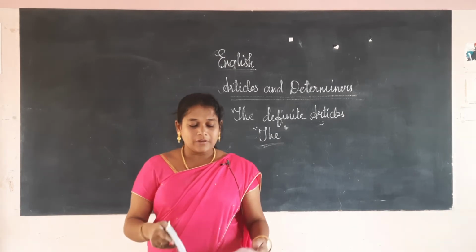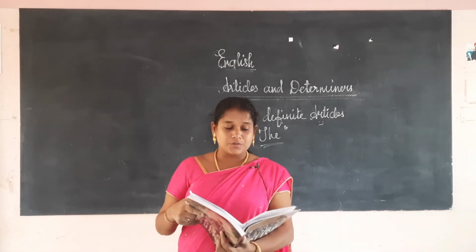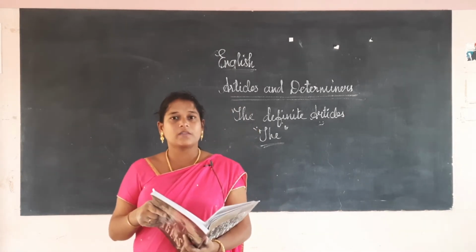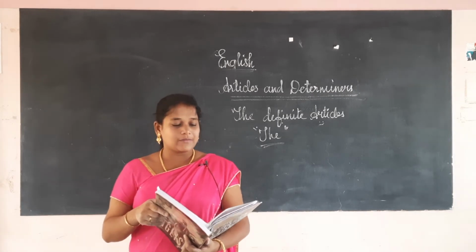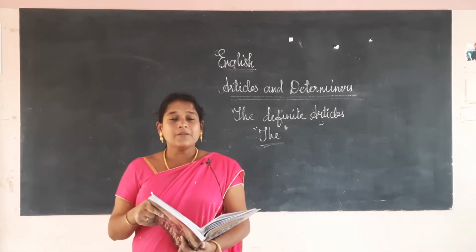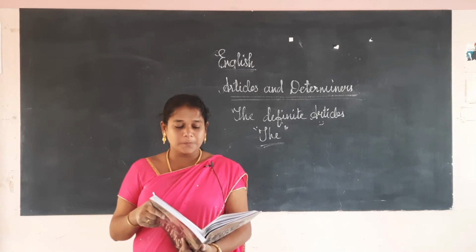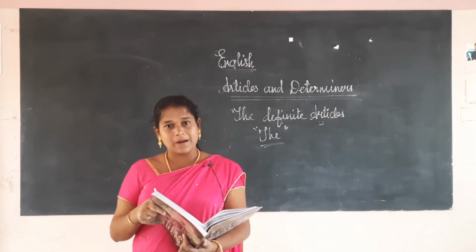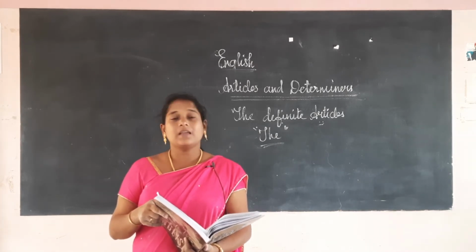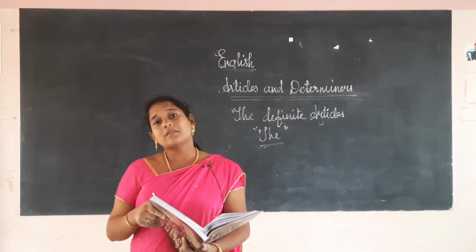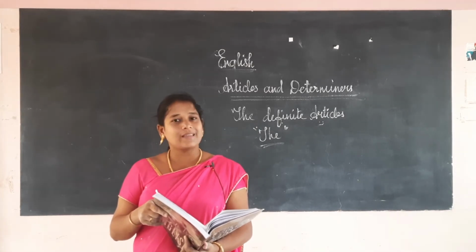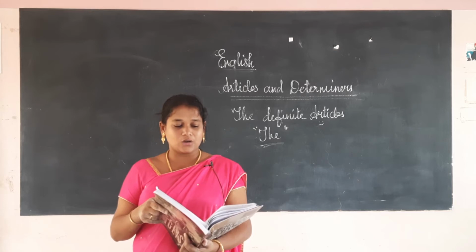Next, we will use "the" in front of adjectives: the rich, the poor, the honest, the truthful. So there we will use that. And we will use "the" in front of newspapers and magazines, and political parties and events. Okay, The Hindu. Political parties: the DMK, the Anna Dravida Munnetra Kazhagam, the Congress.